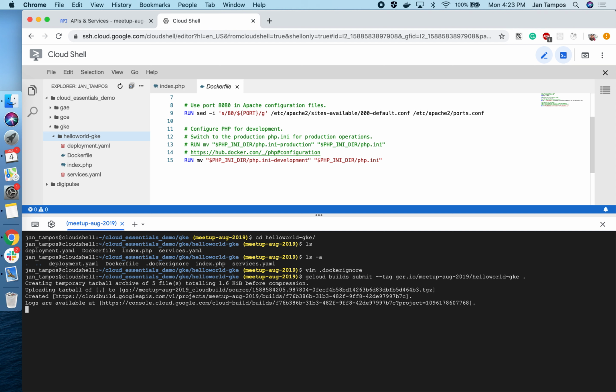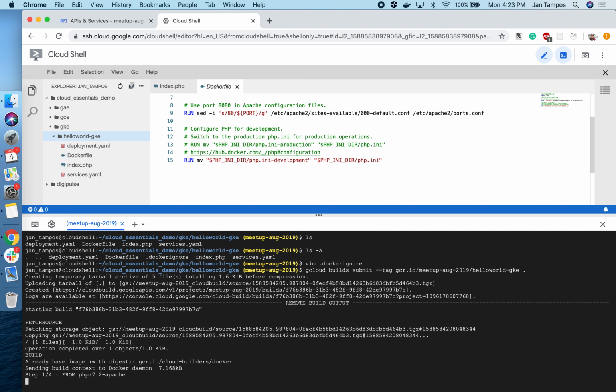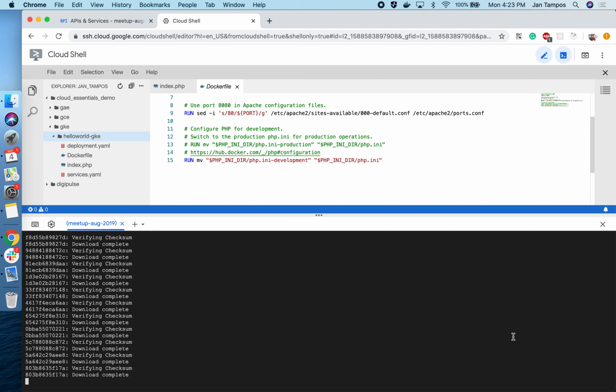Now it's being submitted and built using Cloud Build and submitted to the Container Registry. You can see here it says sending build content to Cloud Build.